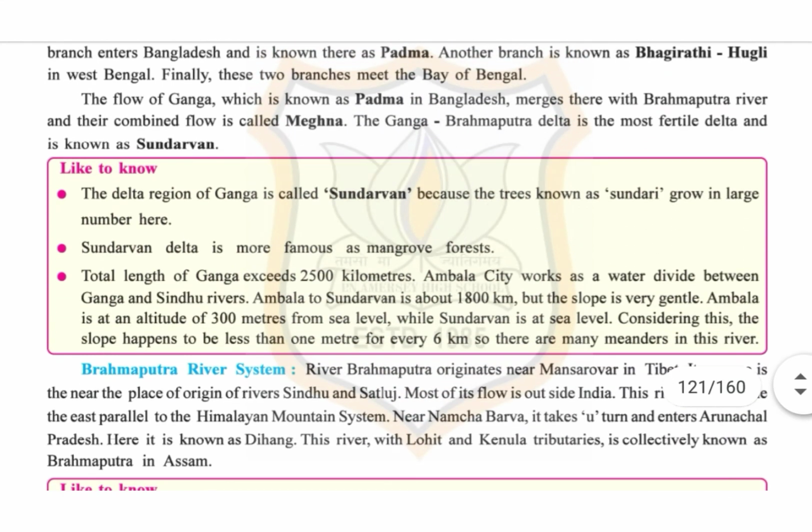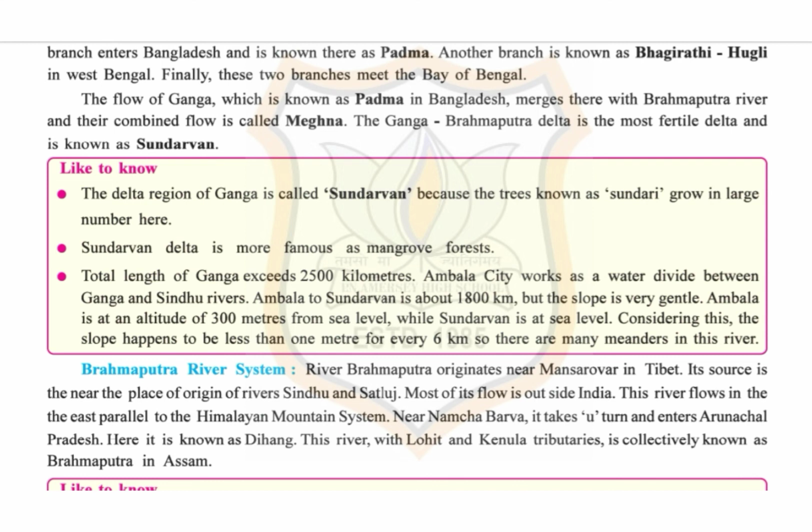Now again, students, for your knowledge, the delta region of Ganga is called Sundarban because the trees known as Sundari grow in large number here. Sundarban delta is more famous as mangrove forest. Total length of Ganga exceeds 2500 kilometers. Ambala city works as a water divide between Ganga and Sindhu rivers.